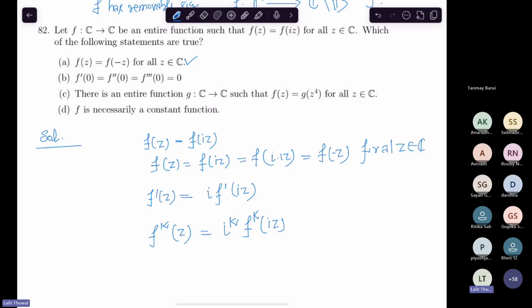Yeah. So from here, what do we get? See, it says that f dash 0, f double dash 0, and f triple dash 0 is 0.